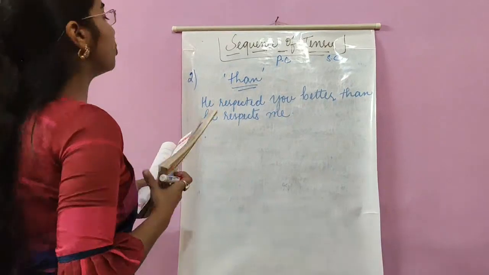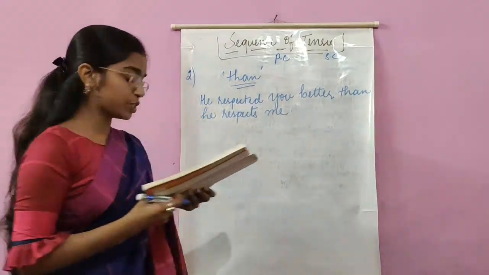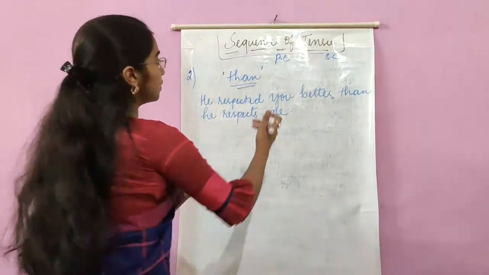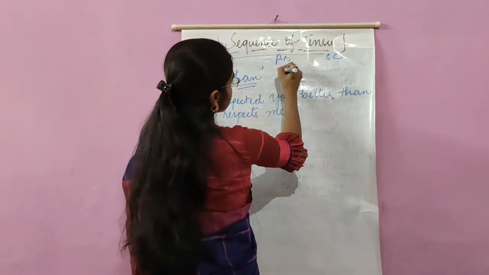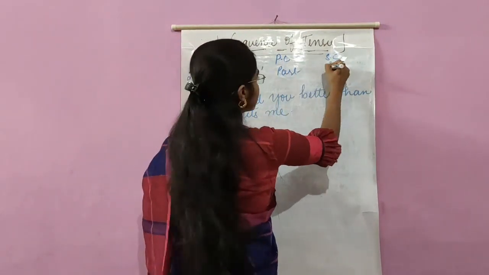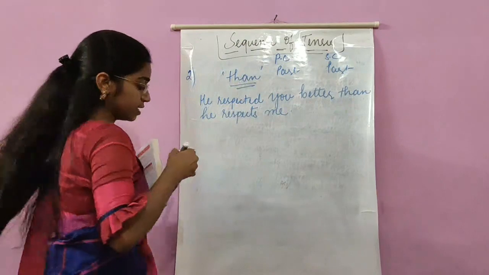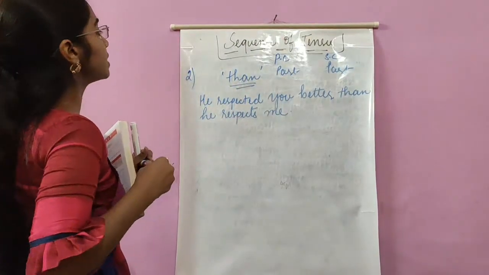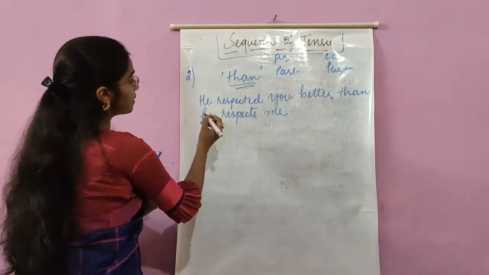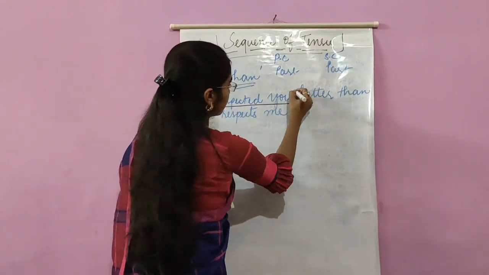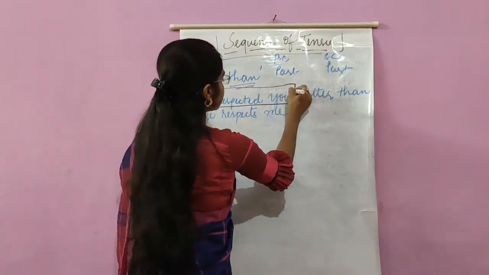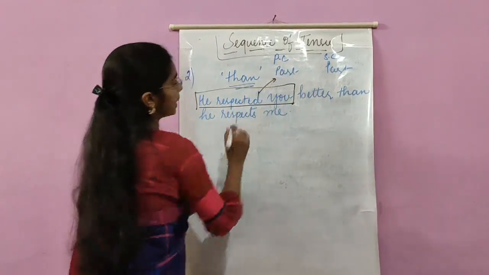He respected you better than he respects me. Now, as per the rule, the principal clause is in past tense, so the subordinate clause will also be in past tense. Let us find out the principal clause and the subordinate clause over here. What is the principal clause? He respected you. This is in past tense.